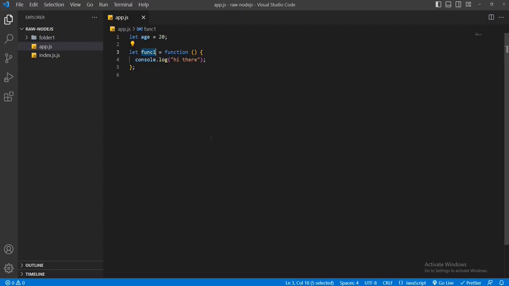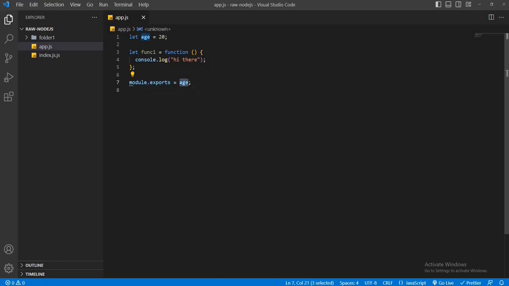Well, there are many ways to export file content. So let's talk about them one by one. First of all, I'll write a syntax. Don't worry, I'll talk about it later on. Now I'll write module.exports is equals to this age. Now save the file. By writing this syntax, this variable age is accessible outside of this file.